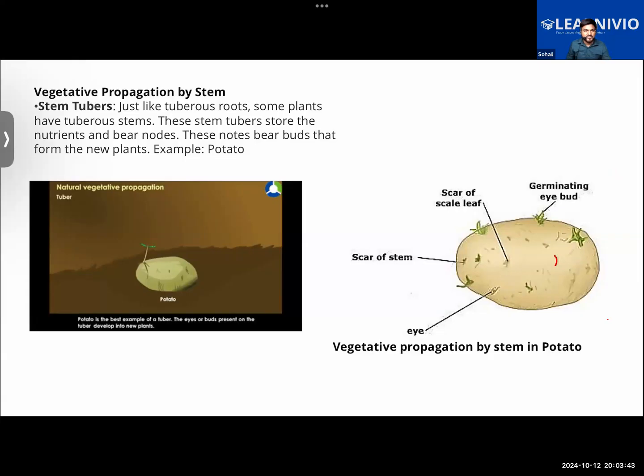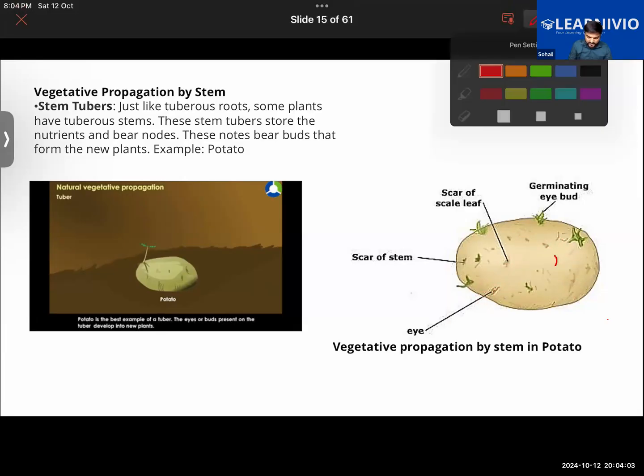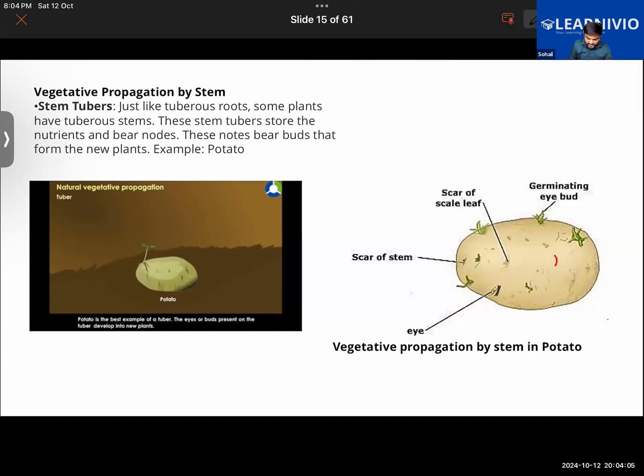Furthermore, talking about the modified stem, that is this potato. In potato, you will see these eye-like structures present on different parts of the potato. These are called the eyes of the potato.